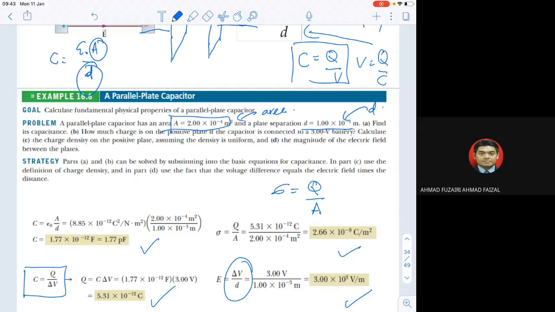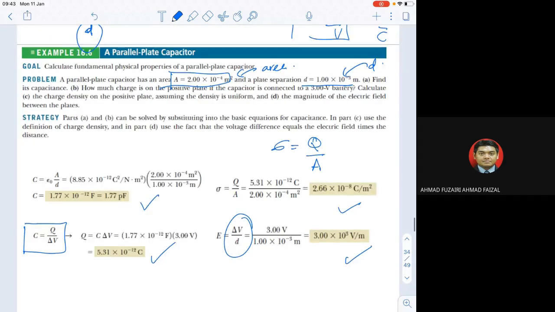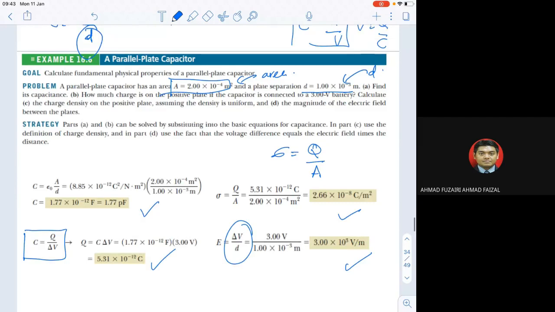Okay, a simple one, right? Then we should also know about this. Right now we have a few equations: C equals Q per V, and C is also equivalent to epsilon naught A over D. And from this part, you should also know about the electric charge density.